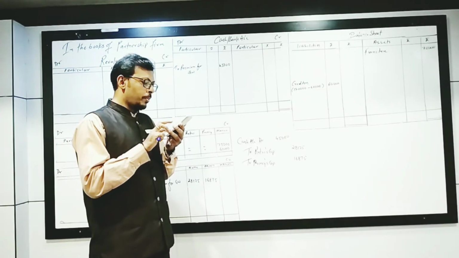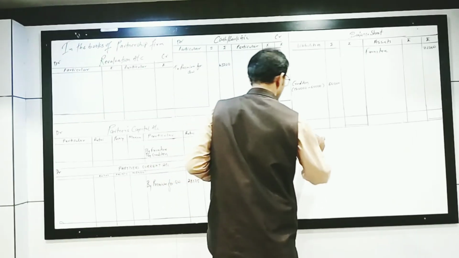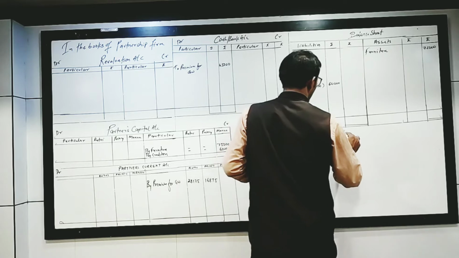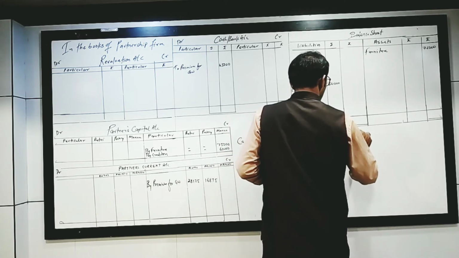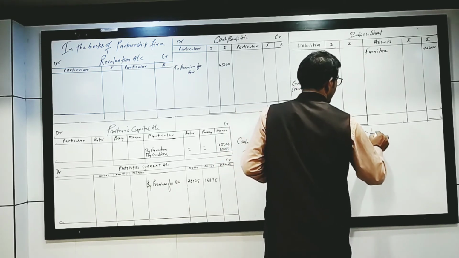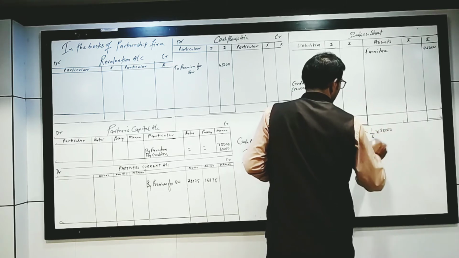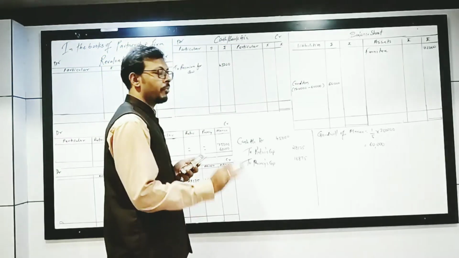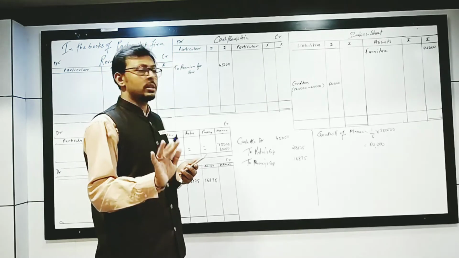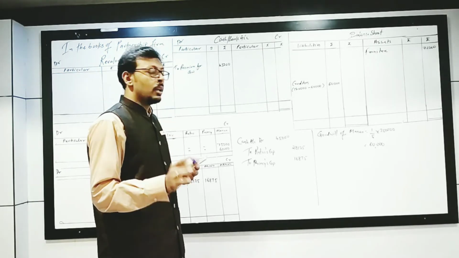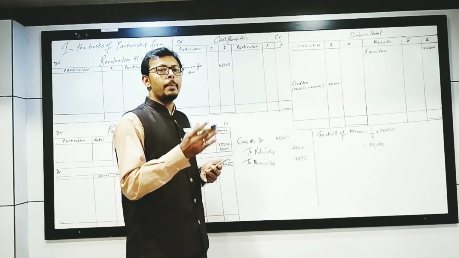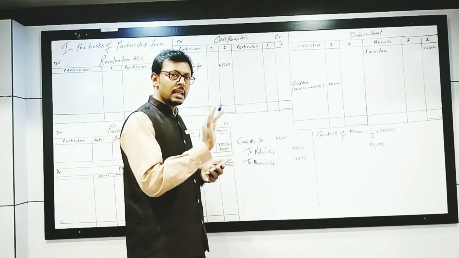Goodwill of the firm is valued at rupees 3 lakhs. See students now, goodwill is given as 3 lakhs. So goodwill of Manan, who is being admitted for 1/5 share, multiplied by 3 lakh, will be rupees 60,000. But he has brought only rupees 45,000, meaning the remaining 15,000. I hope you still remember that if the amount of goodwill is not brought in full, for the remaining part his capital will decrease.